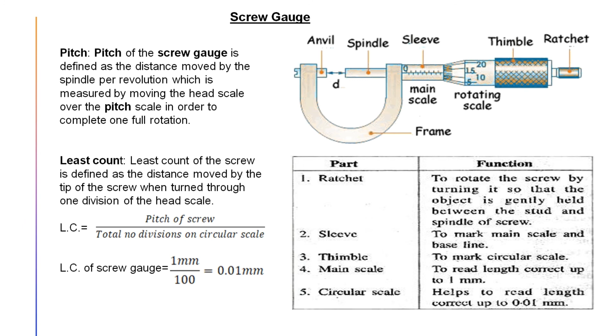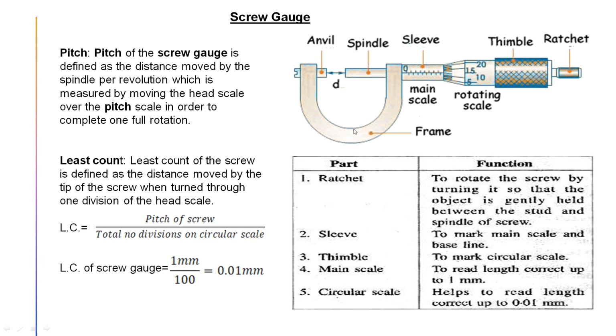Next, another instrument which is used to measure smaller lengths is the screw gauge. Okay, what is a screw gauge? You see, the instrument has been shown here. Here is the thimble. When this thimble rotates, this spindle will come closer to this anvil. Okay, just follow my mouse. That is the instrument.